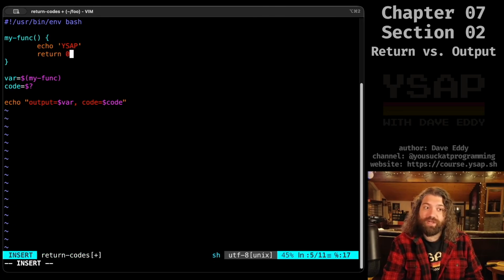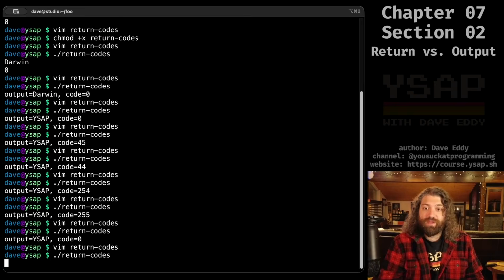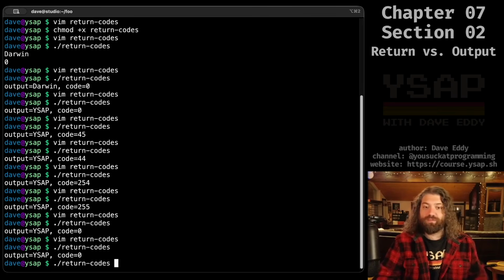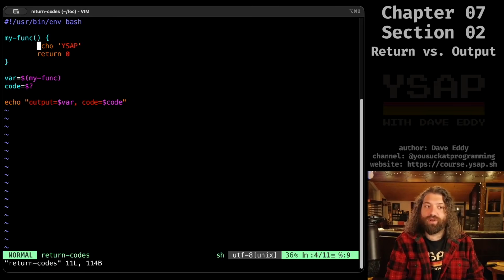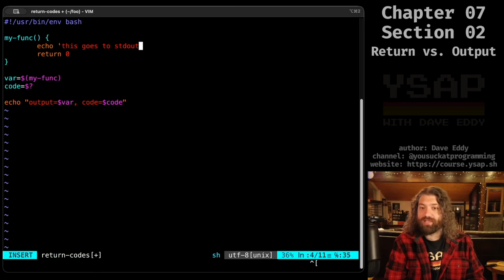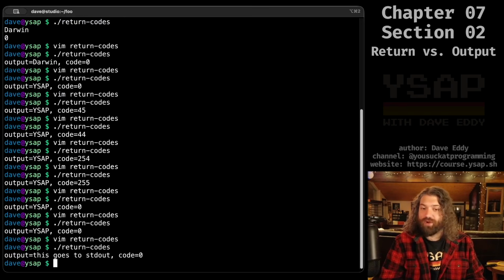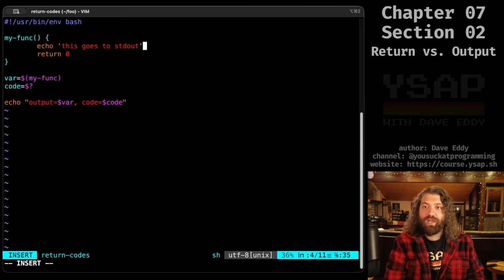Let's just go ahead and let's be good, and let's make this return 0. So there we go. There's our mini program. It outputs YSAP and has code equals 0. Now, I've mentioned this before, but the standard output of the program is what gets captured by this notation. So we could change this. We could say echo this goes to standard out, and that is what will go to standard out. So if we run this, we can see that this goes to standard out and code equals 0. Hey, that makes perfect sense. This is the same as this, which is very confusing. We're going to redirect this to the file descriptor 1.